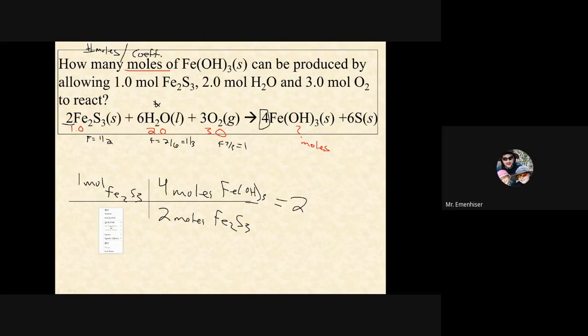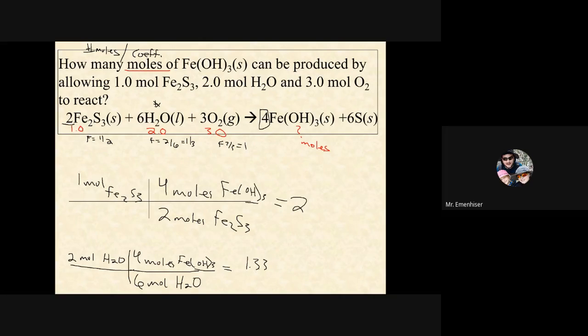We want 2 moles of water. And we know that 6 moles of water are required to react to form 4 moles of iron hydroxide. I wanted to write on my iPad, but I did not bring the pen home, so I cannot do that. So that's 8 divided by 6, which is 1.33.